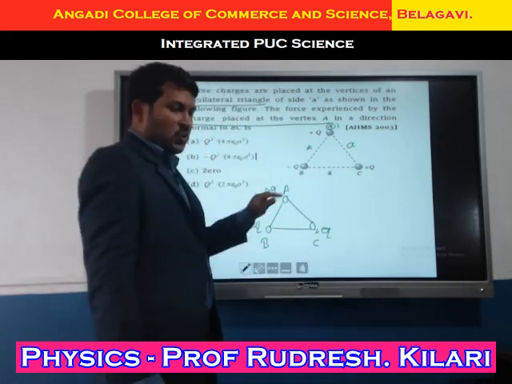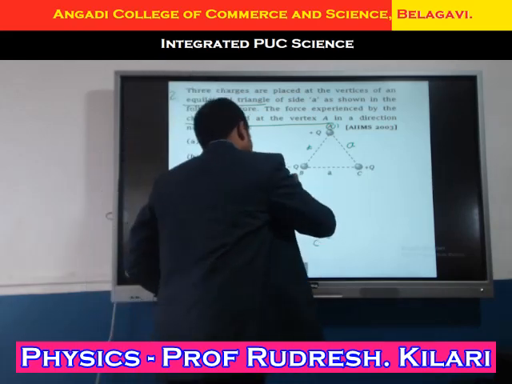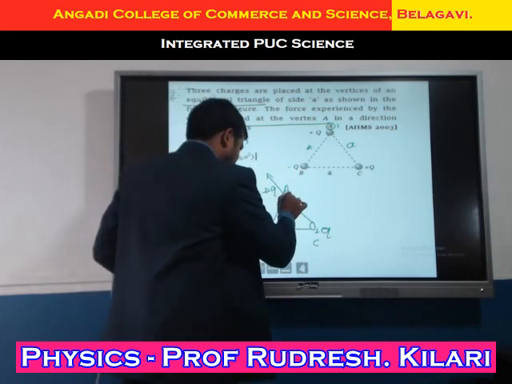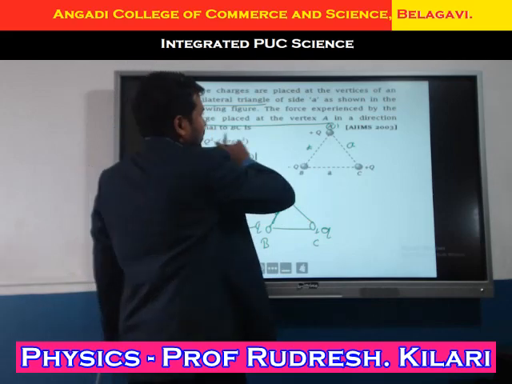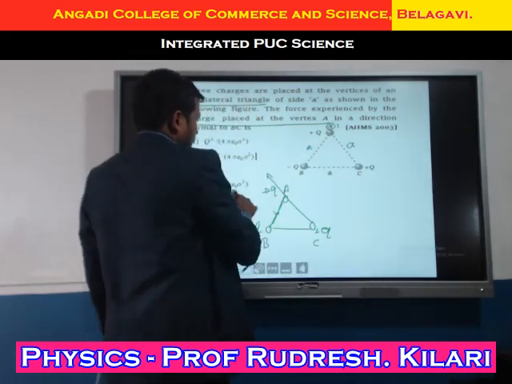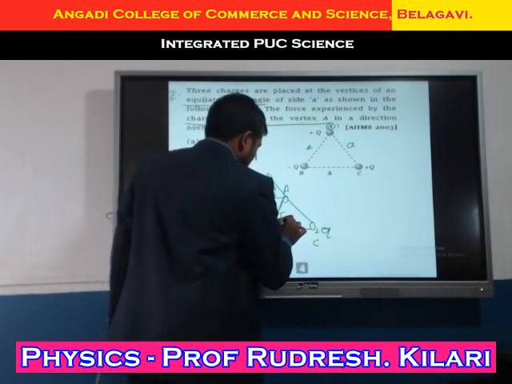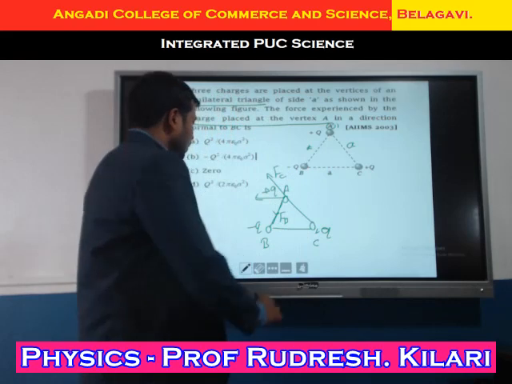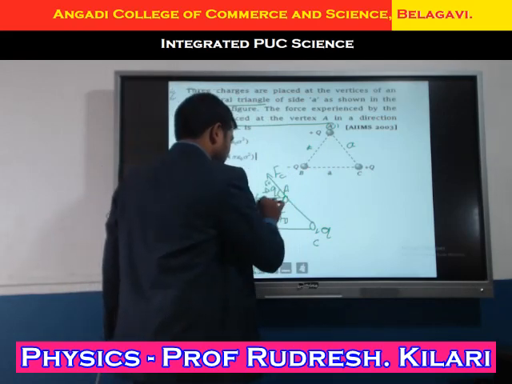Positive will repel, and positive and negative will attract. Here they mentioned the direction normal to BC. This one I will call F of B and this is F of C. This angle makes 60 degree and this angle makes 60 degree.